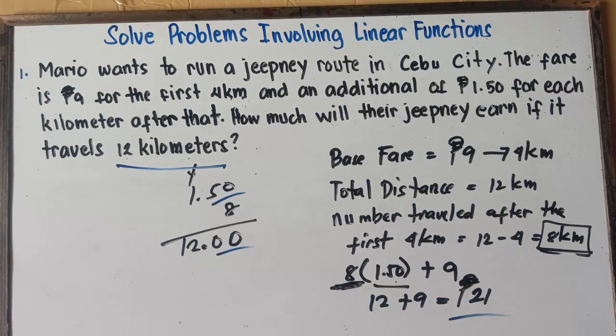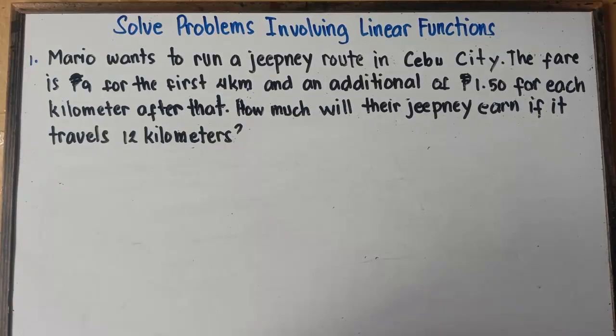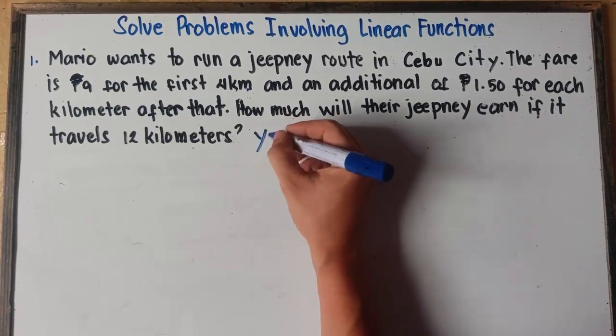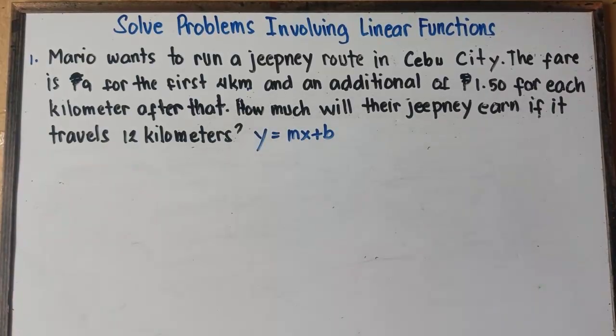That's the answer, class, with regards to example number 1 if you do the mental math. But since we need to have our given and then we need to have our equation, let's do that step by step. So let me just erase this one. To solve this one, class, we can use the slope-intercept form equation of a line. That would be y equals mx plus b. So we can use this in solving for number 1.